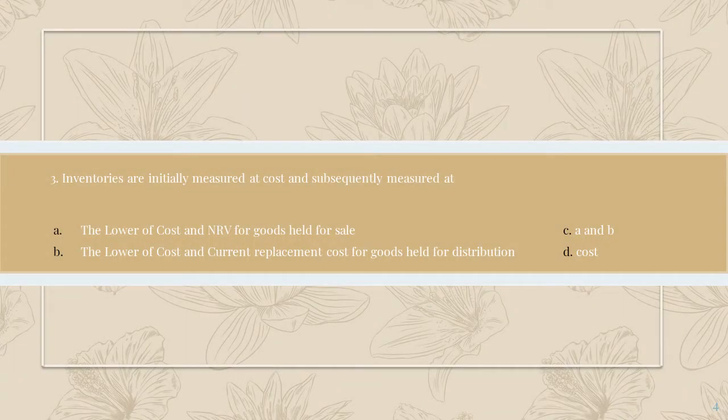Number three, inventories are initially measured at cost and subsequently measured at A, the lower of cost and net realizable value for goods held for sale, B, the lower of cost and current replacement cost for goods held for distribution, C, both A and B, and letter D, cost. So the correct answer is letter C, both A and B, because inventories are categorized into two sections, which is goods held for sale and goods held for distribution. So therefore, both A and B is the correct answer.